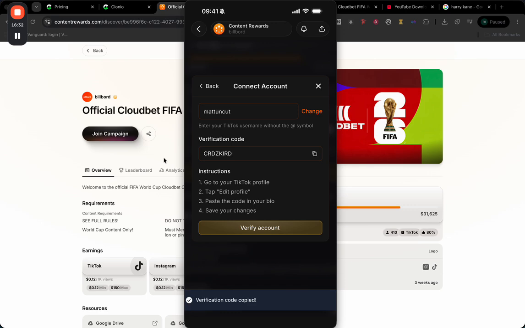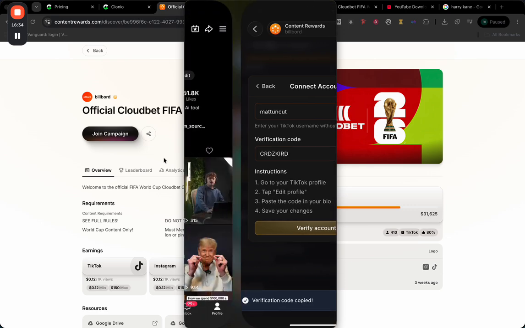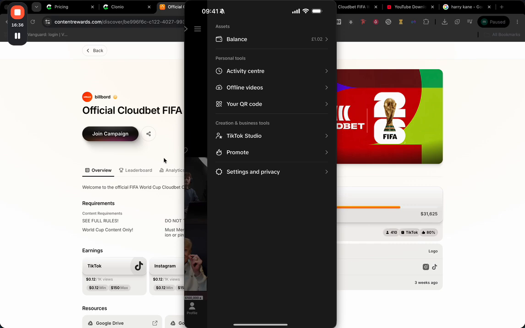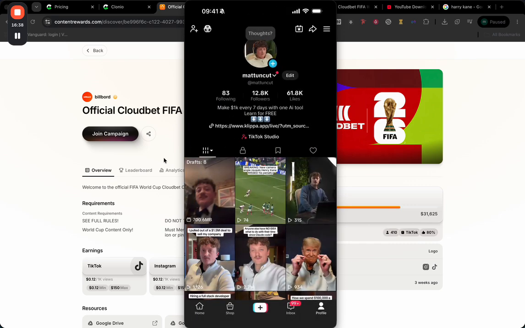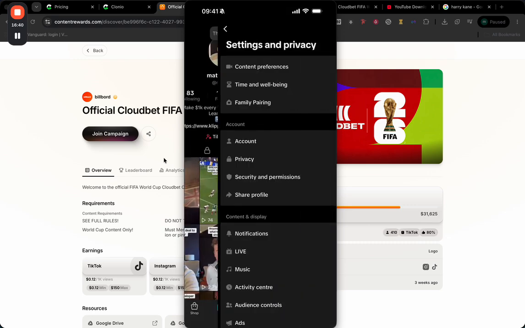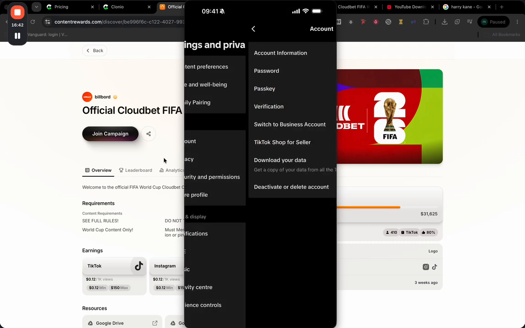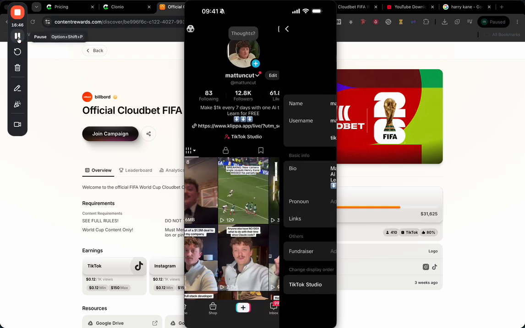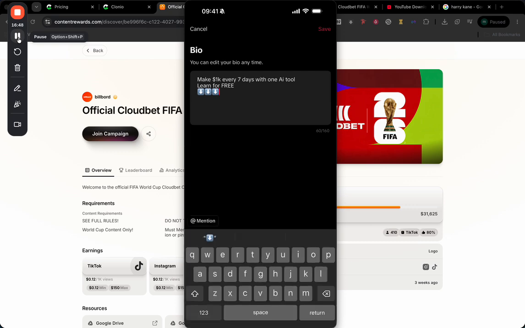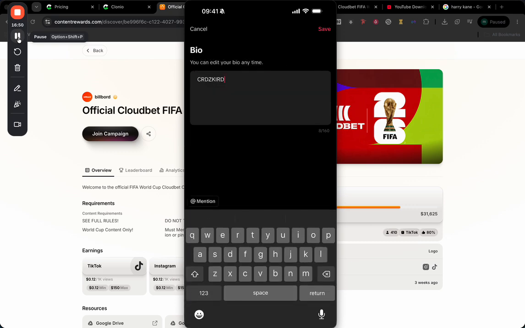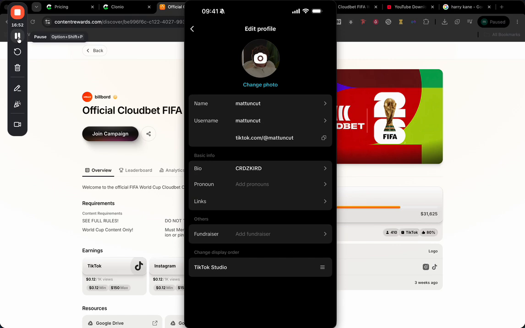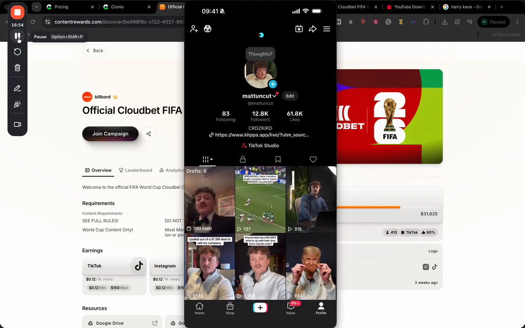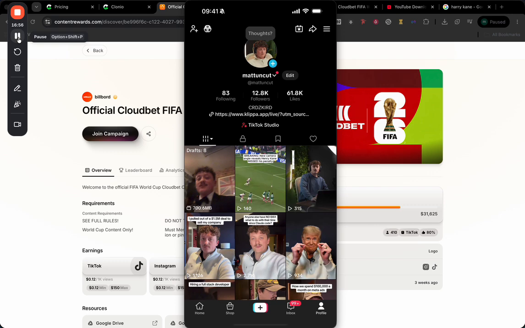Okay, so we're going to paste this code into our bio now. So we're going to go ahead and click here. We're going to go into our account and settings and privacy, account. Let me just change my bio one second. Oh yeah, so we're going to go ahead and click on edit, bio. Just going to delete all this. I'm going to click paste, bang, put that there just like that. Refresh. It's on 137 views straight away.